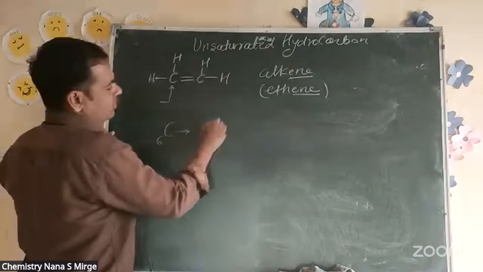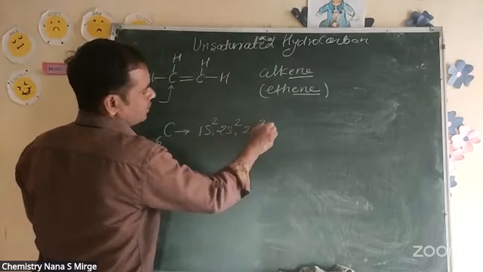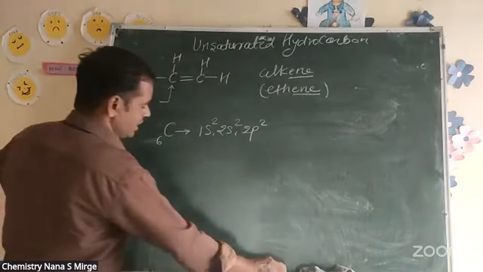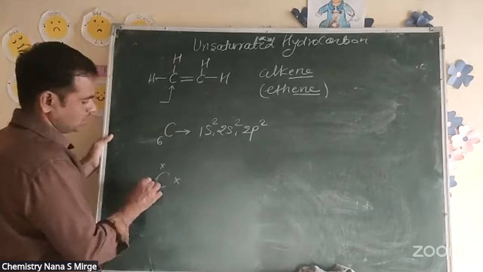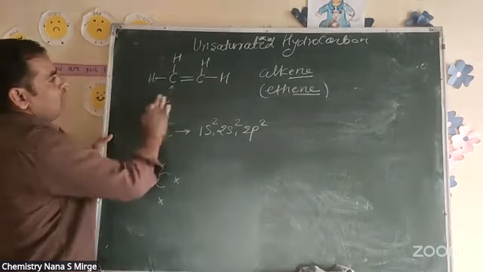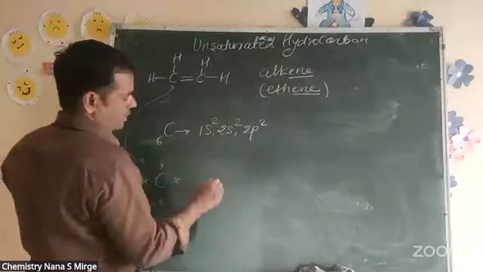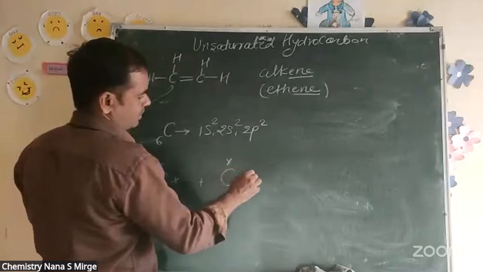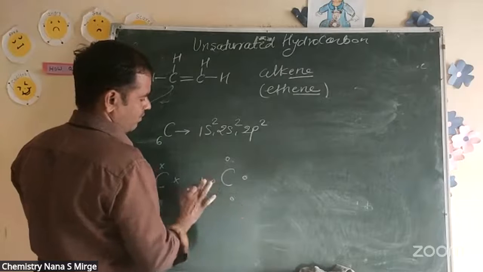The atomic number of carbon is 6. Its electronic configuration is 1s2 2s2 2p2. So how many electrons are present in its valence shell? 4 electrons, 1 2 3 4. We have this carbon and another carbon, also with 4 electrons.